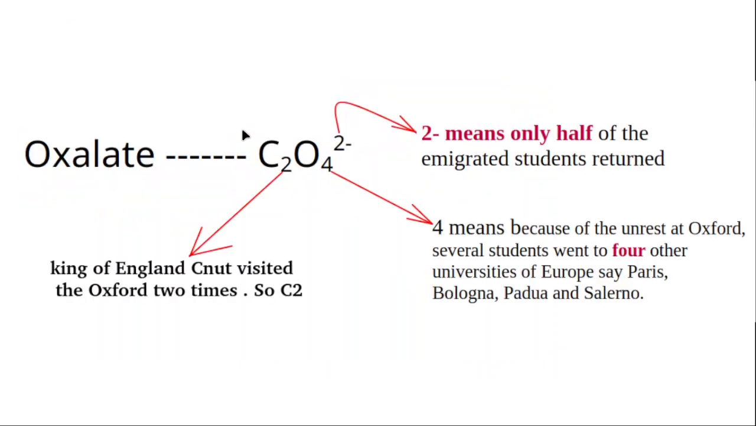So by this I am writing the formula of oxalate as C2O4. The C2 indicates that Cnut visited Oxford 2 times. That is why C2 here. O4, Oxford students went to 4 other universities. That is why 4. And 2 minus means only half of the students returned to Oxford. Okay.